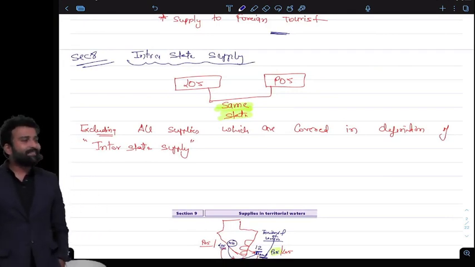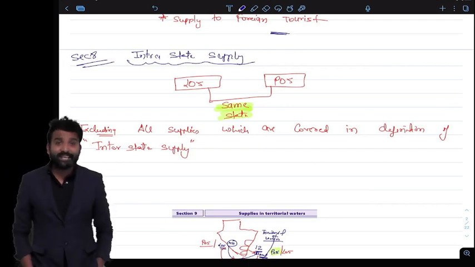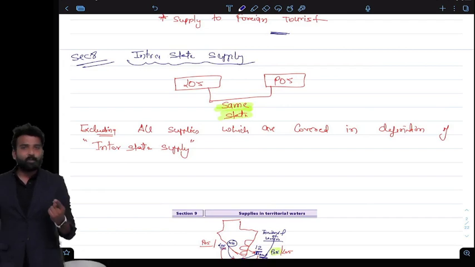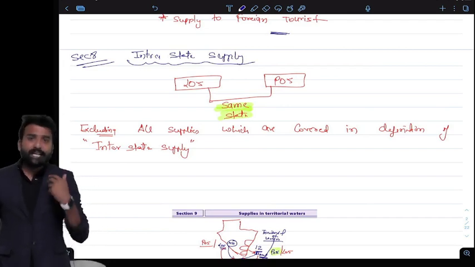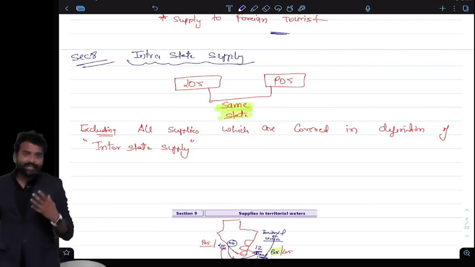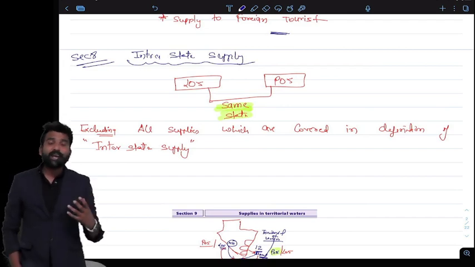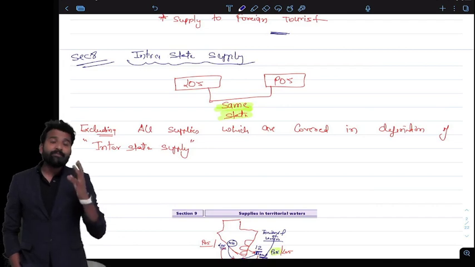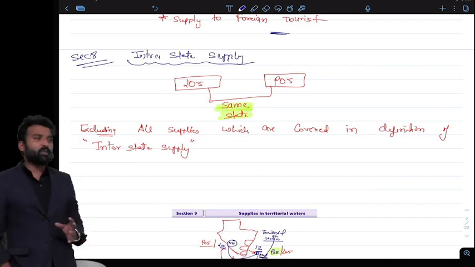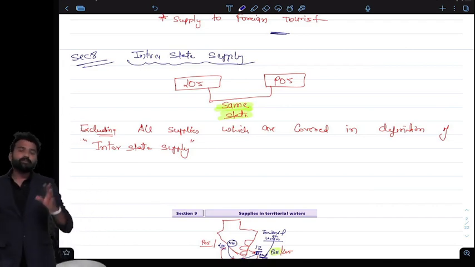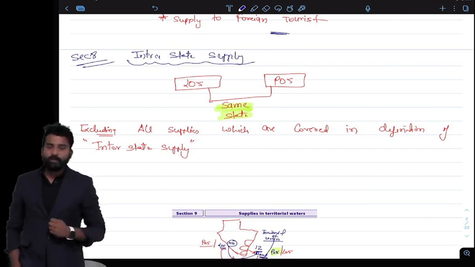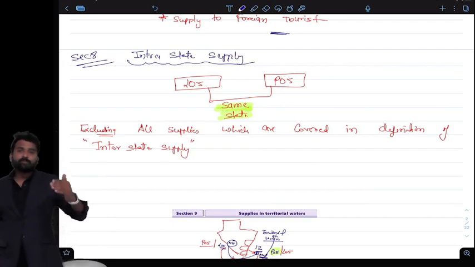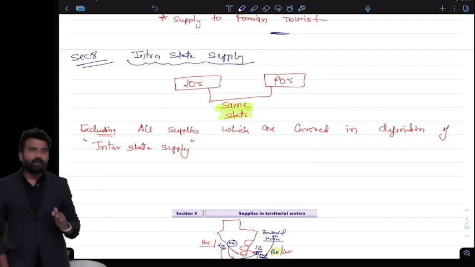So section 7 is very important because section 7 indicates when a supply will become interstate supply. If it is import, then it is inter; export, inter; deemed export, inter. If LOS and POS are in different states, then also inter. And if I am supplying to a foreign tourist, then also it is interstate supply. And if location of supplier and place of supply are in the same state, and the supply is not intra, then automatically it will become interstate supply.